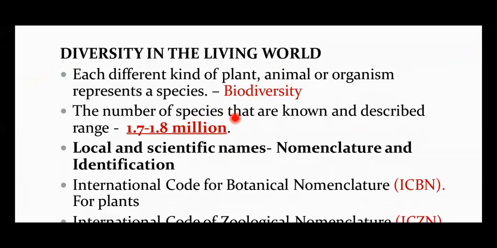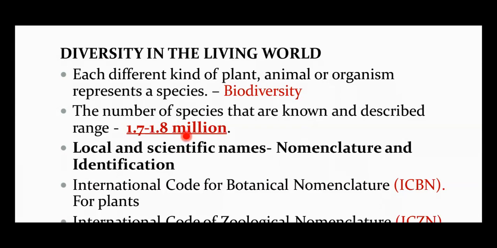Each different kind of plant, animal, or organism that you see around you constitutes a different species. This presence of different kinds of plants, animals, or organisms constitutes biodiversity. You should know that the number of species known and described till now has a range, and that range is 1.7 to 1.8 million species. I repeat, 1.7 to 1.8 million species are known and described. Estimates are much higher than this range.